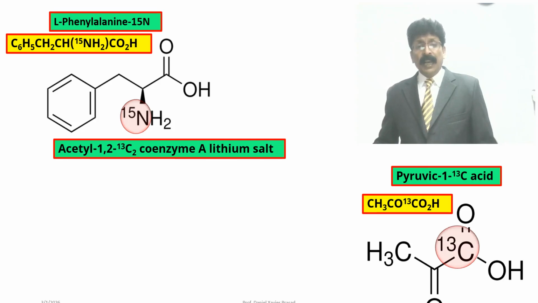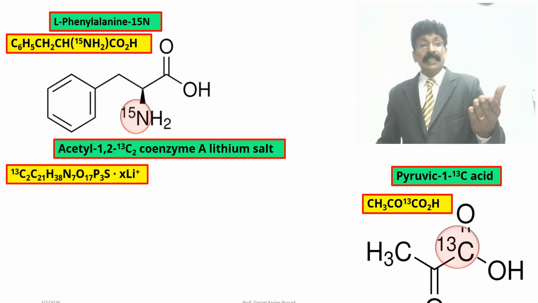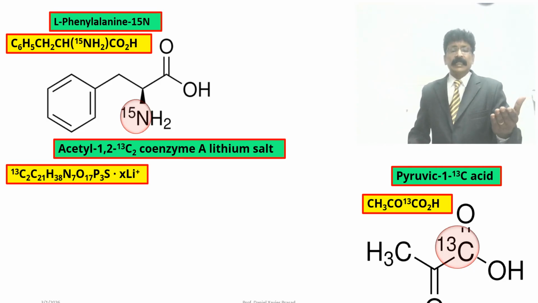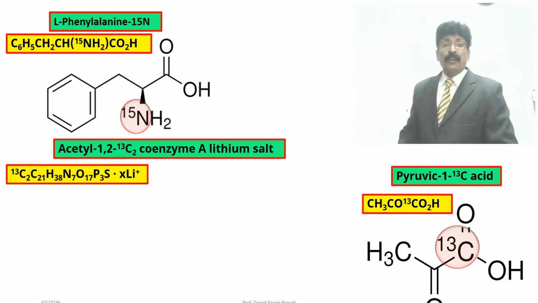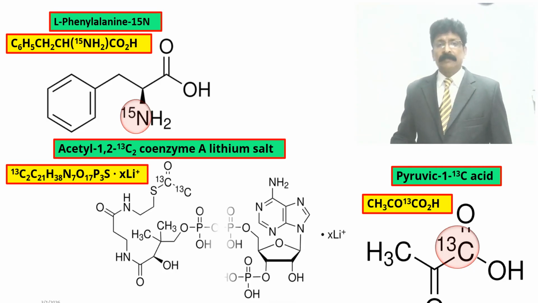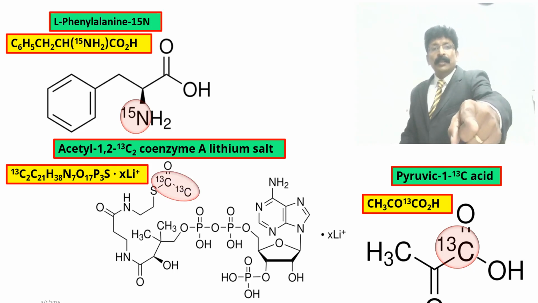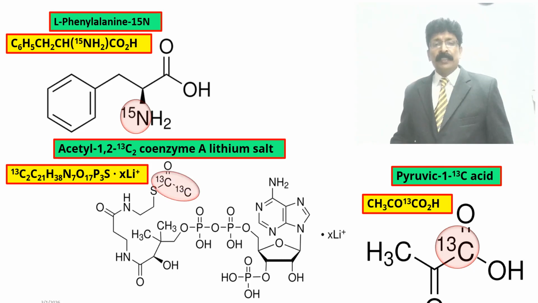Another example is the lithium salt of acetyl-CoA, a coenzyme complex, in which the carbon atoms are made into the isotope carbon 13.